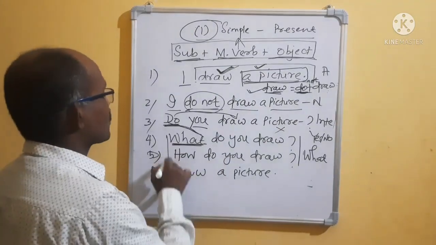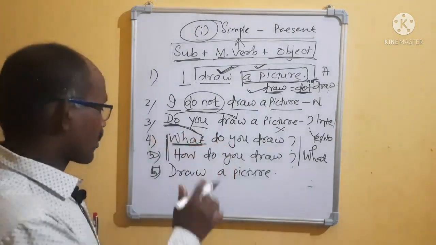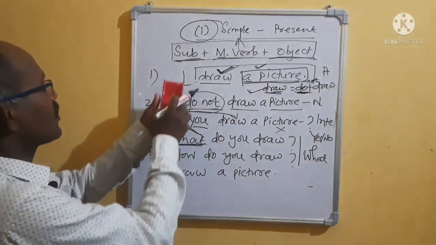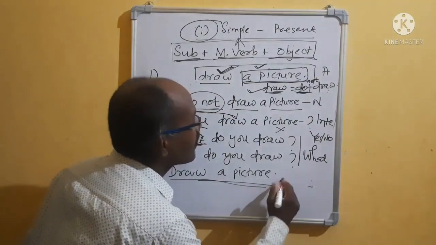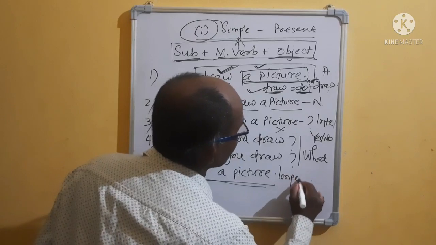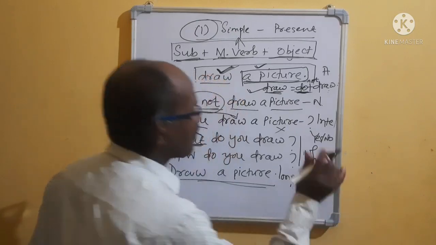Then it is completed. What is completed? The WH word completed. Then omit this subject. If you omit this subject, then what will remain there? That will be an imperative sentence. Imperative sentence. Another example I am taking.